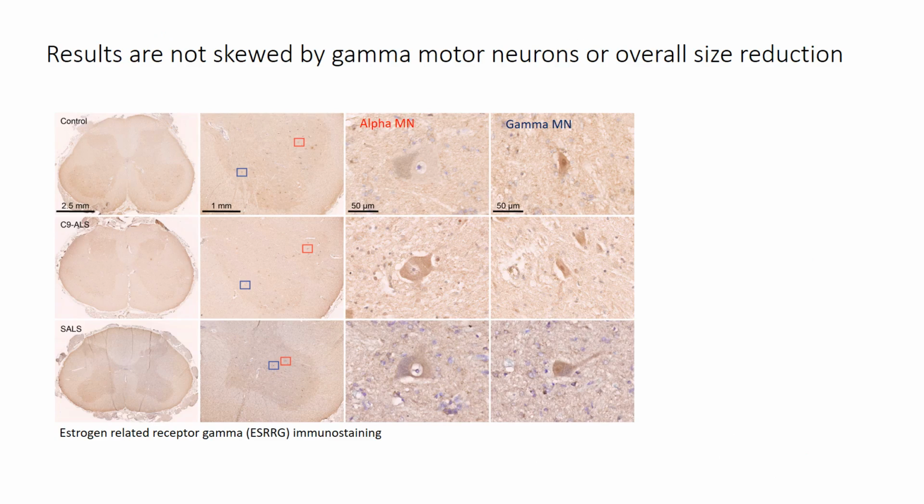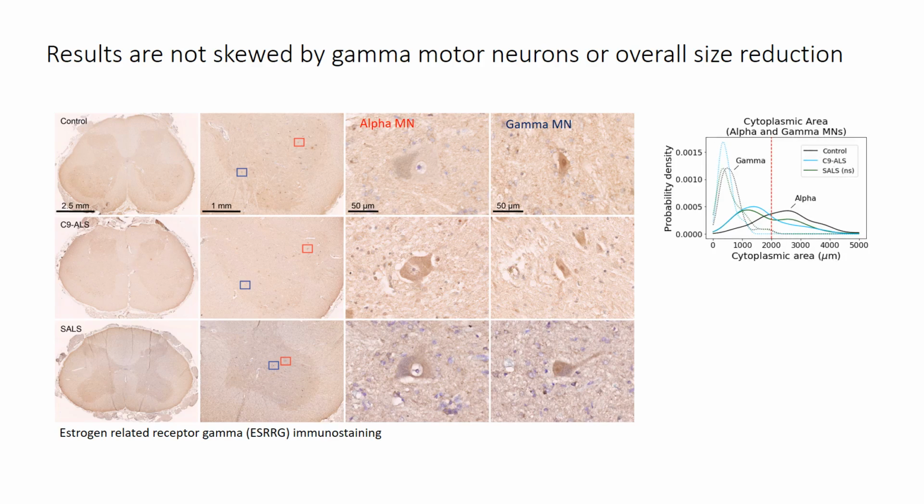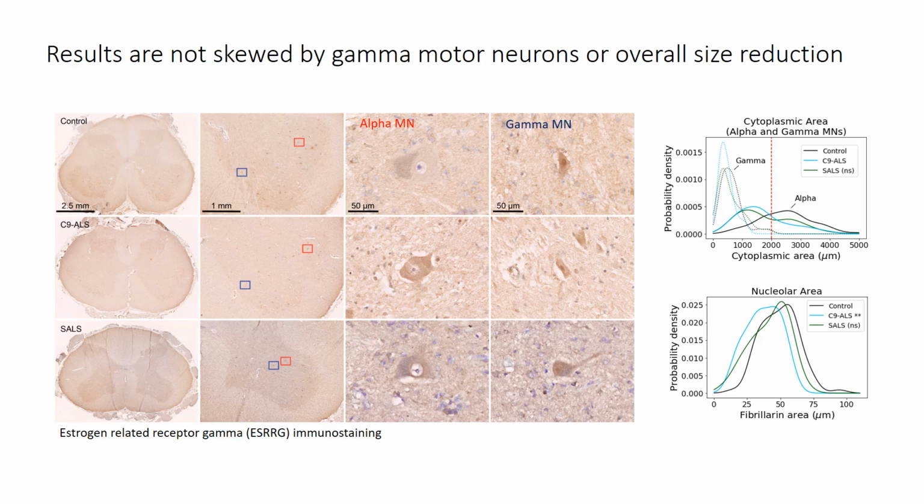We also wanted to make sure our results were not skewed by gamma motor neurons or overall reduction of size in ALS. So we stained for estrogen-related receptor gamma, which is expressed in gamma but not alpha motor neurons. By doing this, we found that gamma motor neurons were up to 2,000 micrometers in size. Notice here that the size of alpha motor neurons in C9 and sporadic ALS is much smaller than those from control cases.